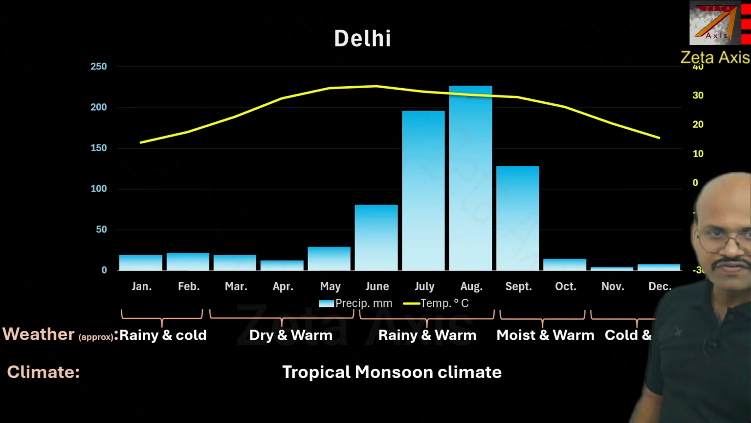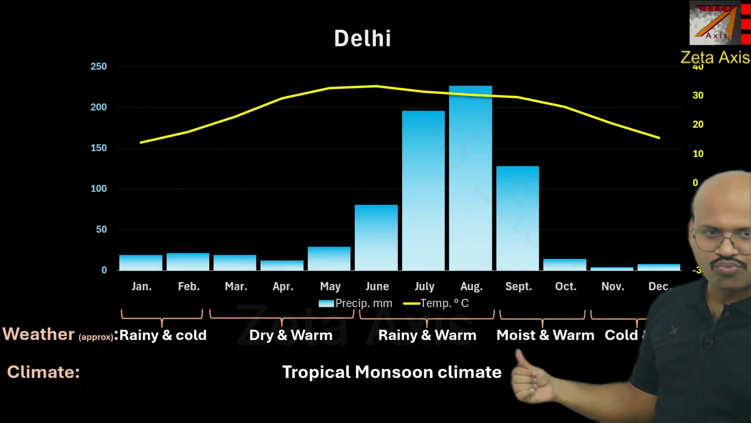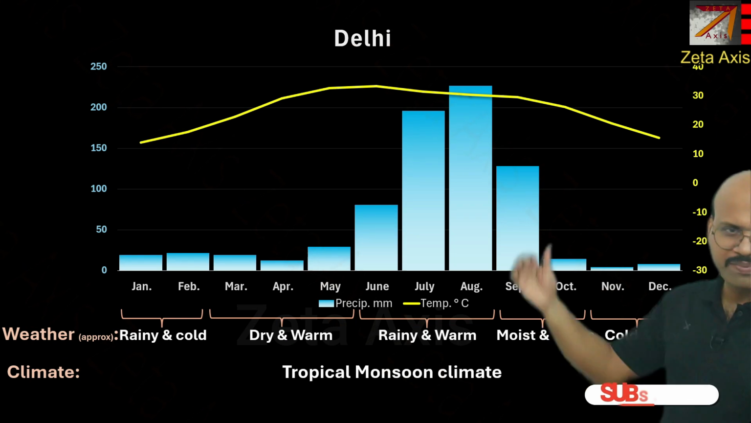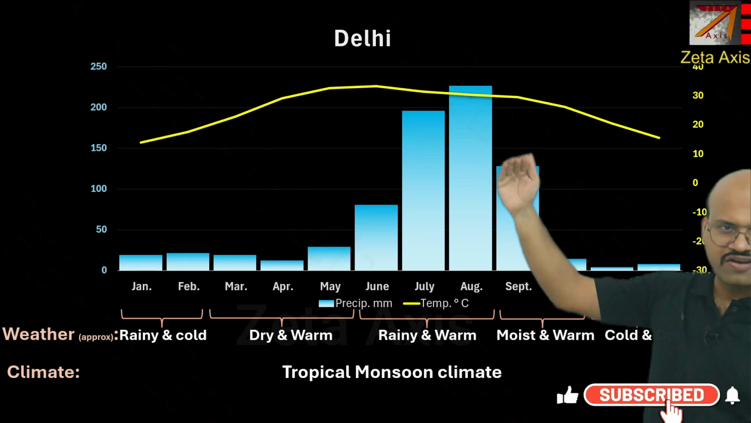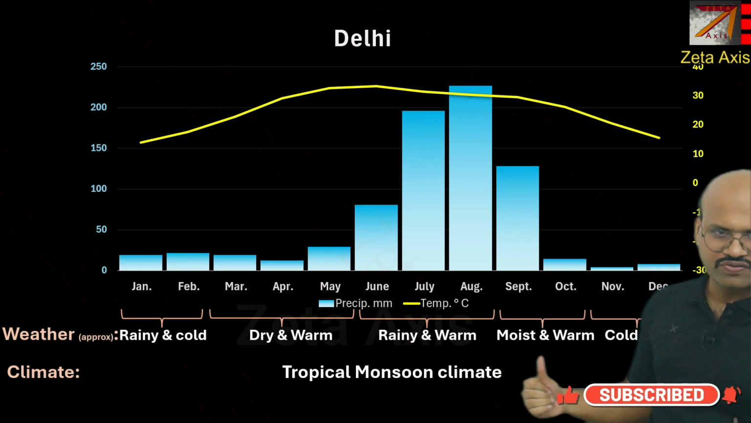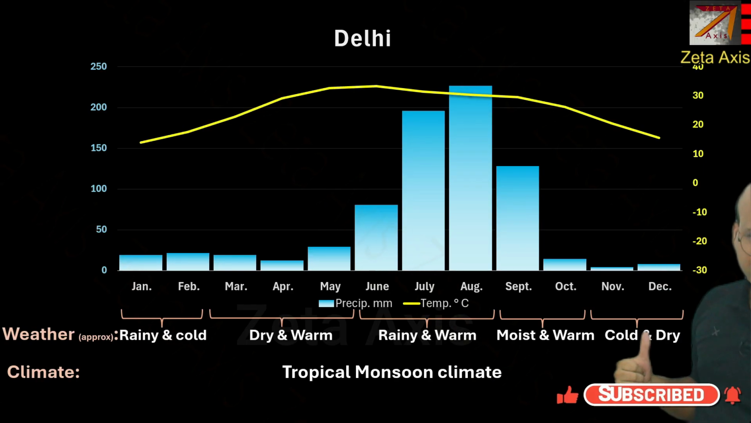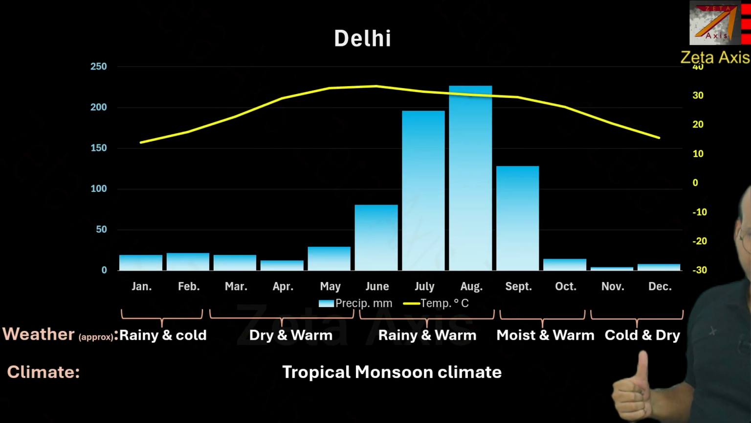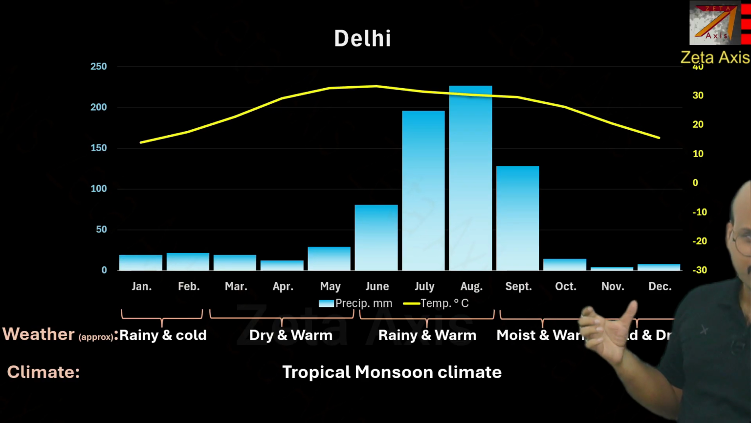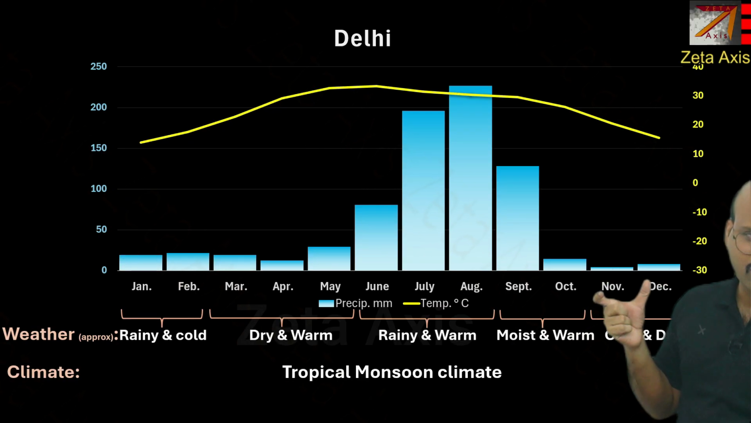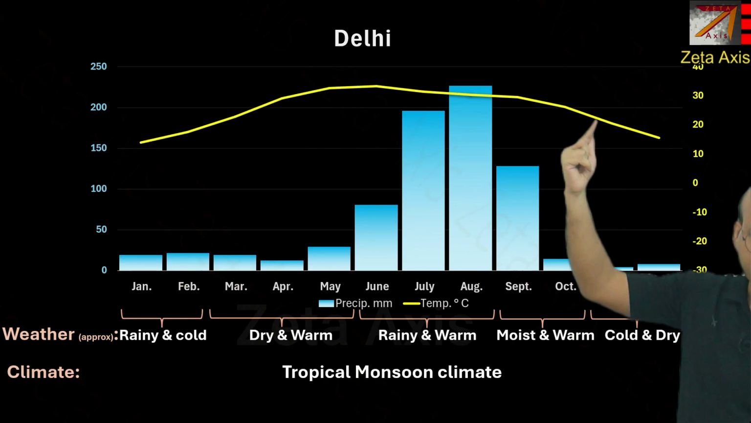And then when we come to September, October, we see moist and warm weather. The temperature has slightly reduced. Rainfall has also reduced, so it is moist and warm. And when we come to November and December, we see a cold and dry period, or cold and dry weather, because here there is very little rainfall or no rainfall and the temperature has decreased.